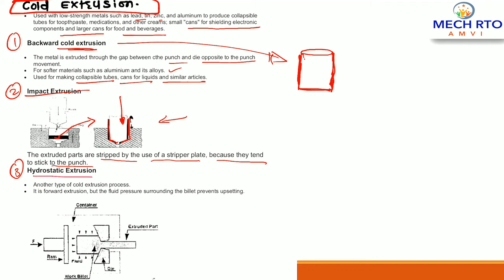Now the third is hydrostatic extrusion, another type of cold extrusion process. It is a forward extrusion, but the fluid pressure surrounding the billet prevents upsetting, right? So there is a fluid pressure. Here you can see this is a fluid pressure and it helps to prevent upsetting.